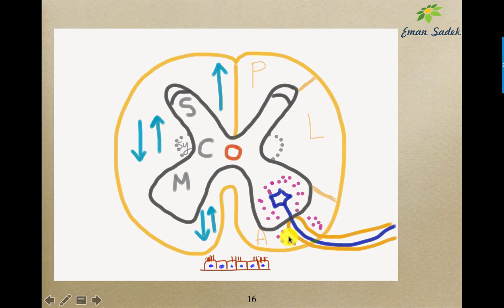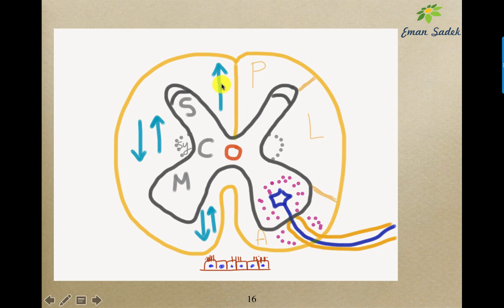The white matter can be described as posterior column, from this septum, the posterior median septum, to the end of the posterior horn. Lateral column, between the posterior horn and anterior horn. Anterior column, between the anterior median fissure and the end of the anterior horn. So these are the columns for the white matter.